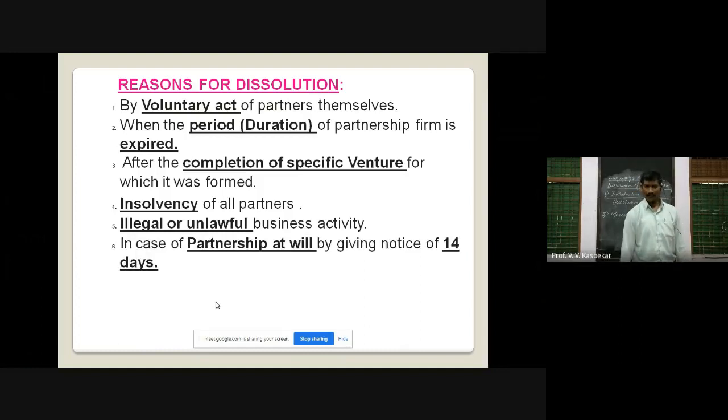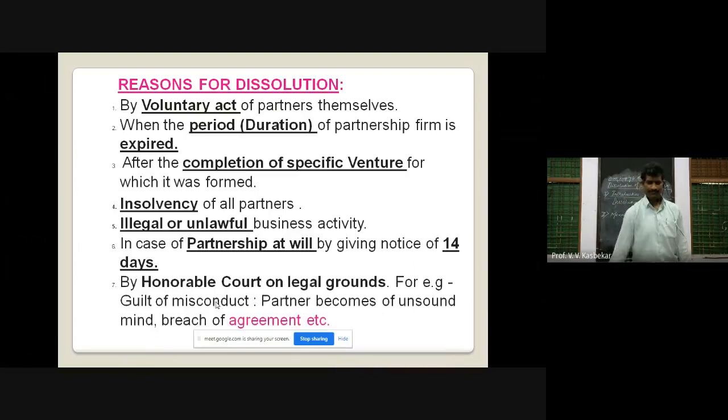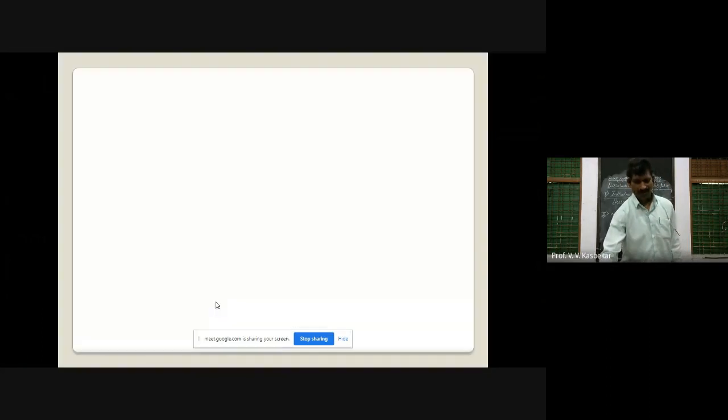In case of partnership at will, it can be made by 14 days notice. And besides these reasons, the Honorable Court can also dissolve any partnership firm on many legal grounds, for example, a partner found guilty of misconduct, partners of unsound mind, or breach of agreement.